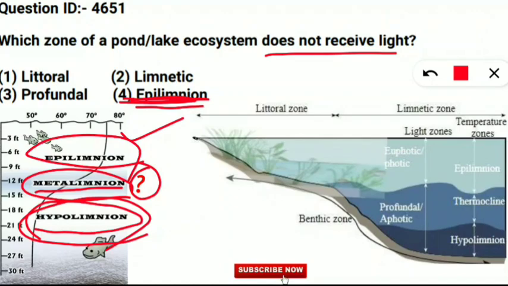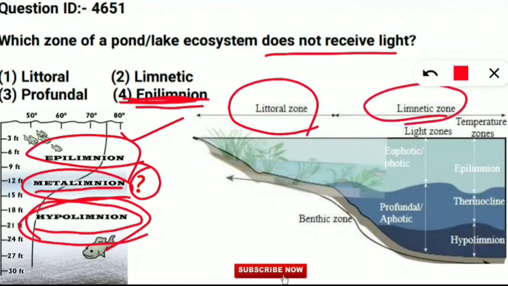Now we will see the second categorization of the pond or lake ecosystem. Here you can see the littoral zone, then comes the limnetic zone. In the littoral zone, which is the initial part of the pond or lake, you can get the light, and the limnetic zone has different zonation. Euphotic means true photic, true light zone. Here you will also get the light, and if you go downwards you will get the profundal and aphotic region. Aphotic means absence of light. Profundal is absence of light.